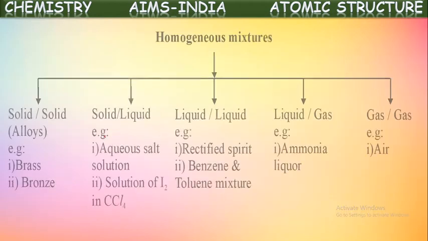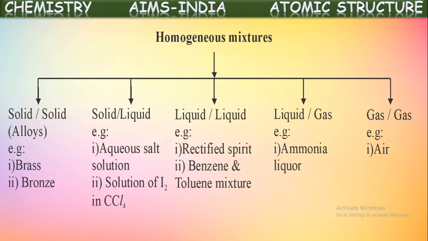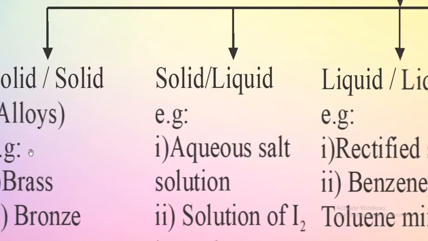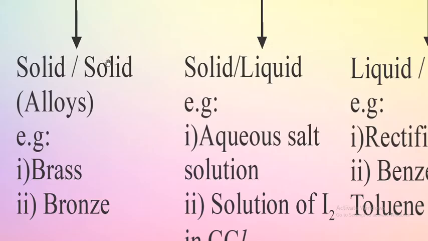Let us see those here once. See here, different types of homogeneous mixtures are shown. If you see solid homogeneous mixtures, for example, alloys. Alloys means the mixture of two or more metals, for example, brass and bronze. These are made by mixing two or more metals together. So they are seen like one component. So they are homogeneous solid mixtures.